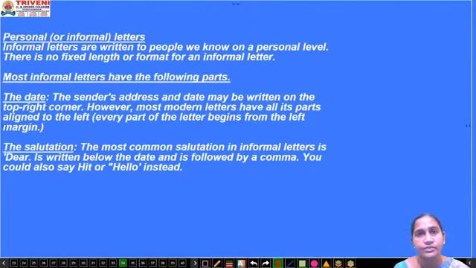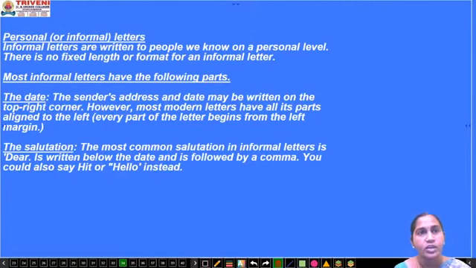Now we'll see some informal letters, that is personal letters, the letters which are written to our relatives, friends, family members. Here you don't have any rigid rule or restrictions on the body of the letter. It can be a lengthy one also. Here the language is very informal. No need to be too formal. As you talk usually to your friends, you can talk while writing the letter also.